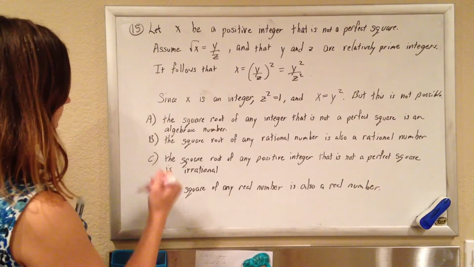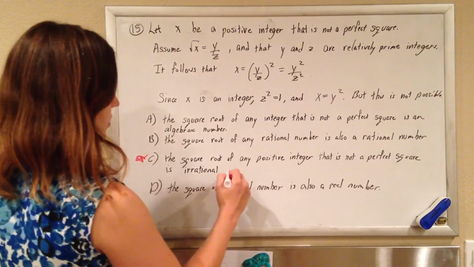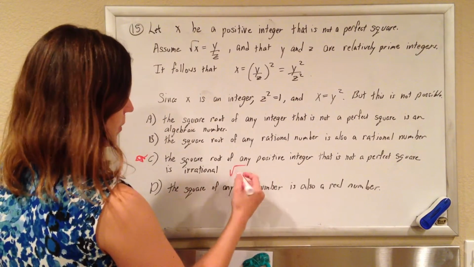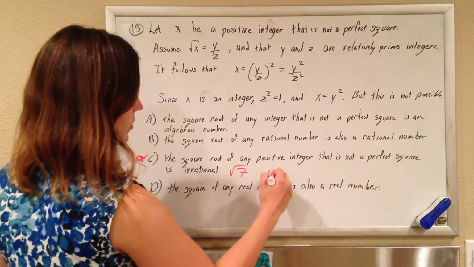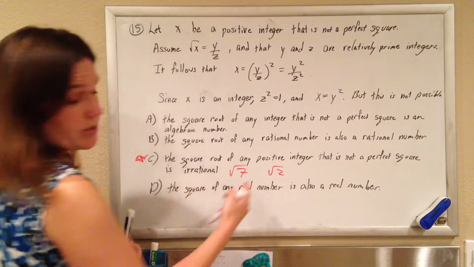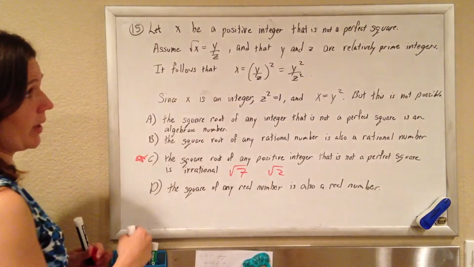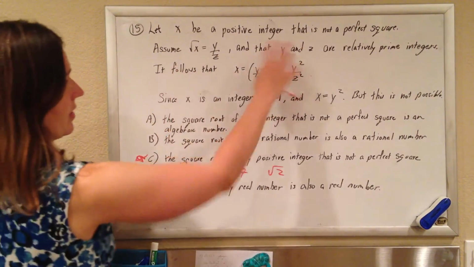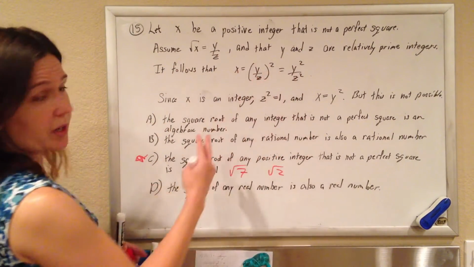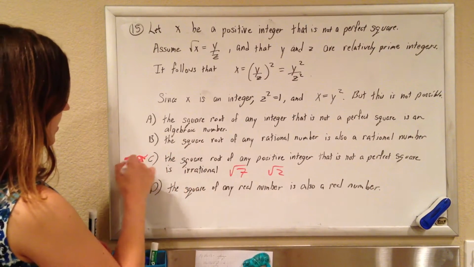So this is our guy. If you took the square root of any number that's not a perfect square, like the square root of 7 or the square root of 2 or something like that, it's going to be irrational. You're not going to be able to write it like a fraction. This proved it by contradiction. So this is our guy.